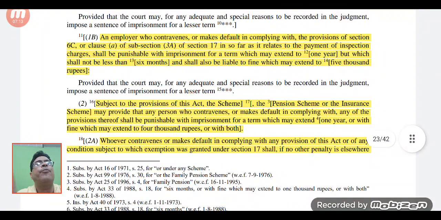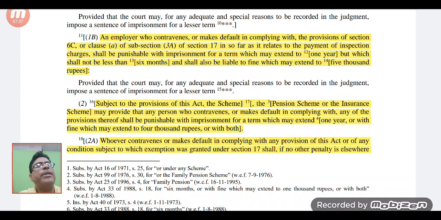Then an employer who contravenes or makes default in complying with the provision of section 6C or clause AD of subsection 3A of section 17 insofar as it relates to the payment of inspection charges, shall be punishable with imprisonment for a term which may extend to 1 year, but which shall not be less than 6 months, and shall also be liable to a fine which may extend to 5,000 rupees.